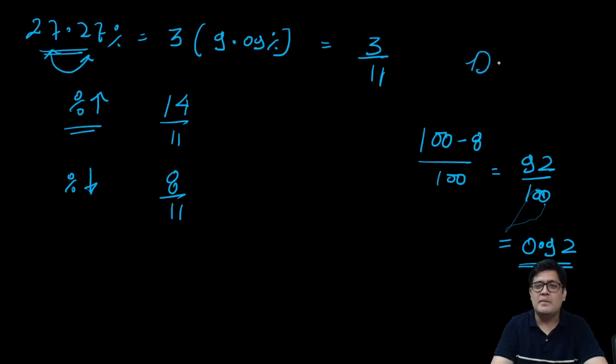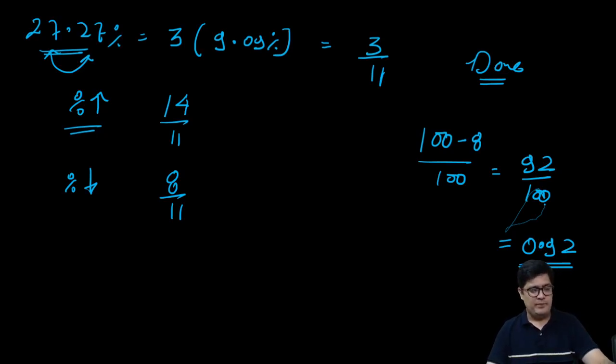Comment done. So I have shown you what is successive change. I have shown you how to apply. I have shown you how to calculate. Now I'll tell you where to apply. When do we apply successive change? Comment and give me a thumbs up so we can complete the theory now and start the problem solving process.